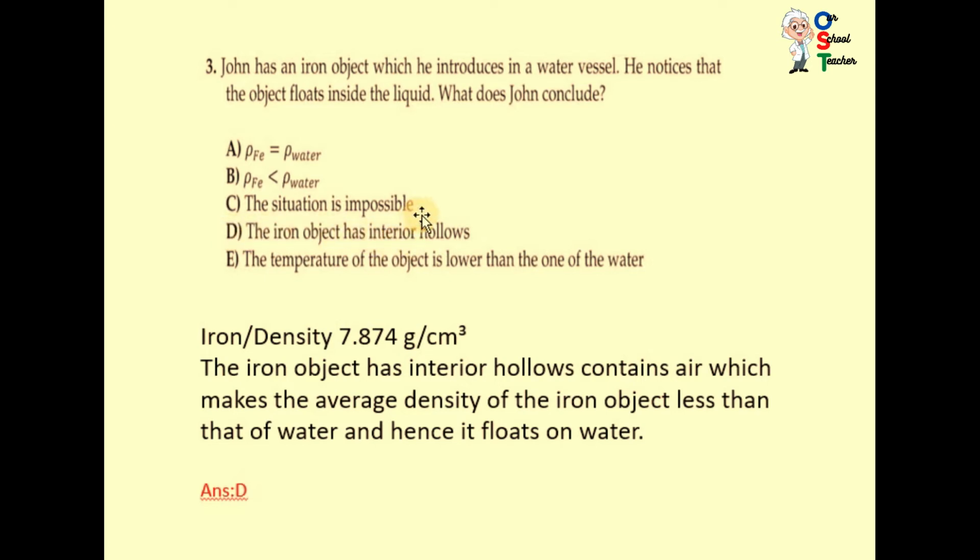The iron object has interior hollows. By this, the density of the iron object is less than that of water. It is correct. The temperature of the object is lower than that of the water. The temperature doesn't relate with the floating or sinking concept. Temperature is another property of material. It doesn't relate. So D is the most suitable answer. The iron object has interior hollows. Although iron density is higher than water, just because of these hollows, its average density is less, and so it floats.